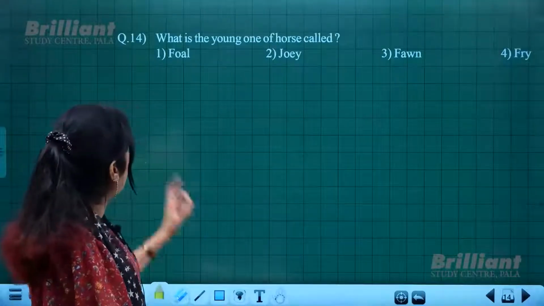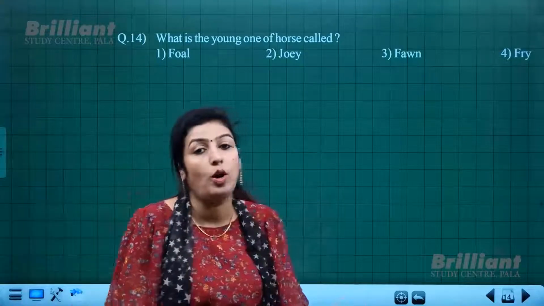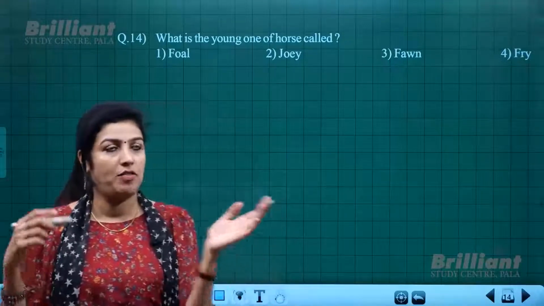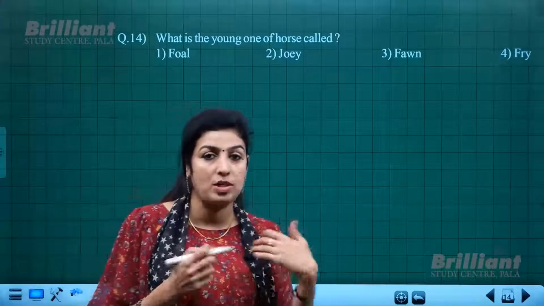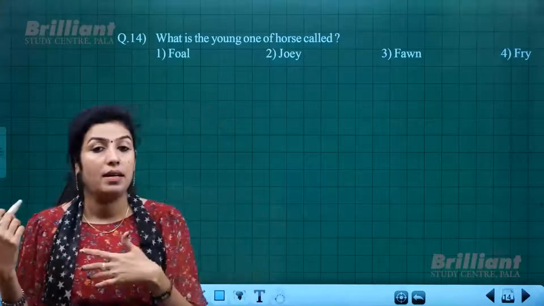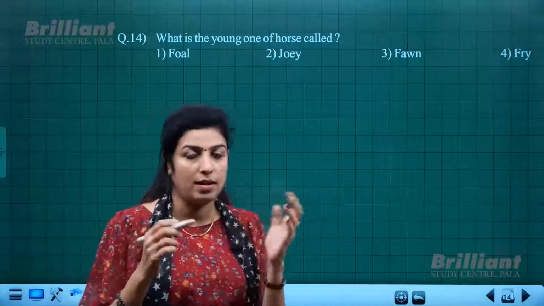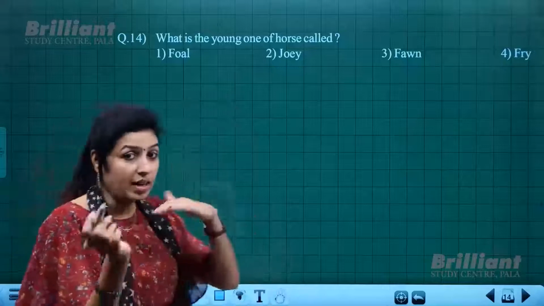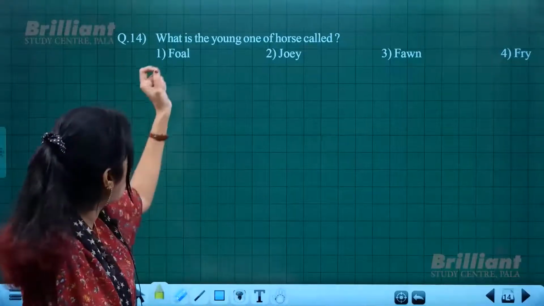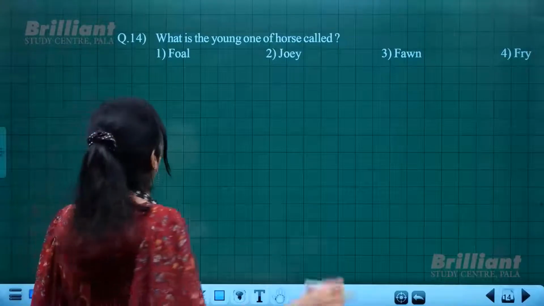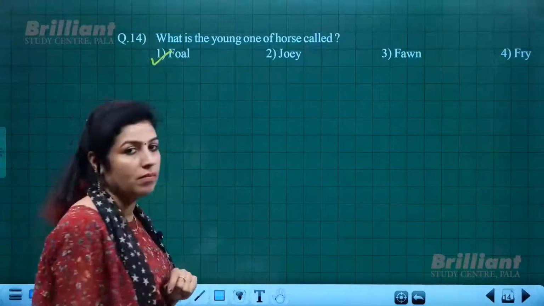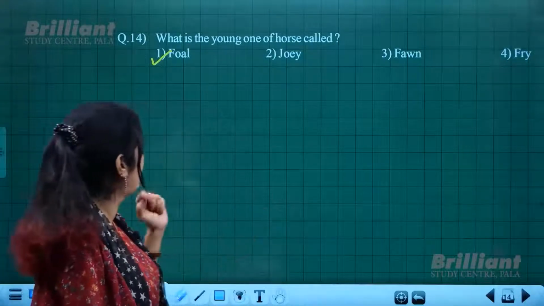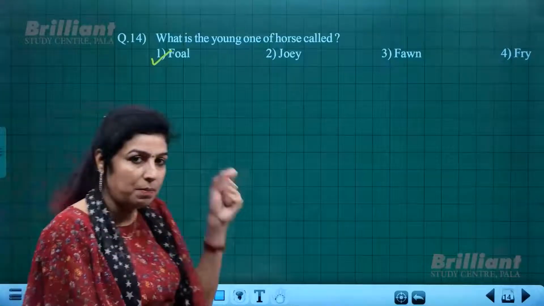Next is, what is the young one of a horse called? You might have studied these things in smaller classes, like the feminine gender of these animals, the masculine gender of these animals, and what the young ones are called. Anyways, let us recollect those things. The young one of a horse is called a foal. Not joy, fawn, fry, but foal. Let's keep that in mind.